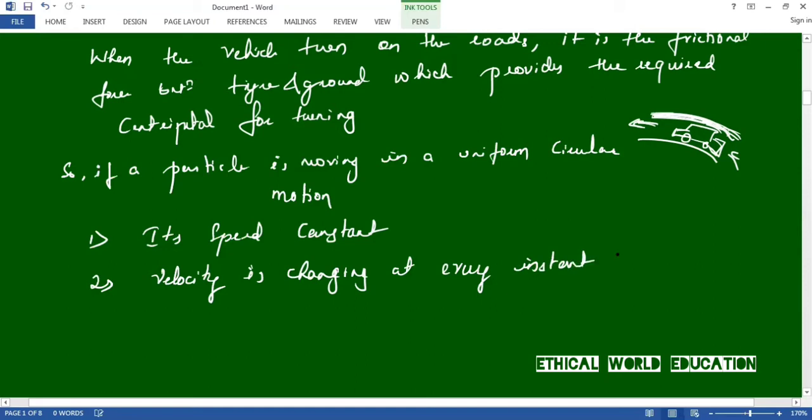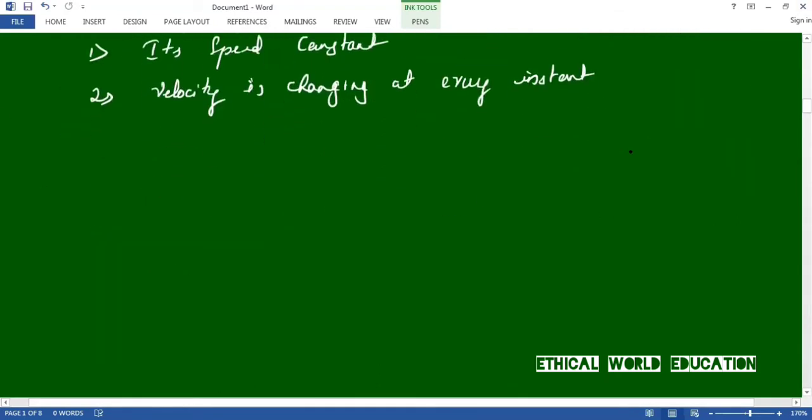The third one is that there is no tangential acceleration. If it is having tangential acceleration, then it will be non-uniform circular motion.